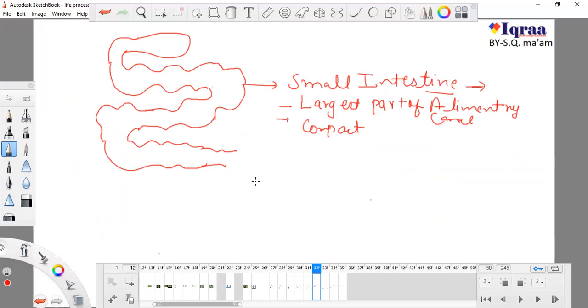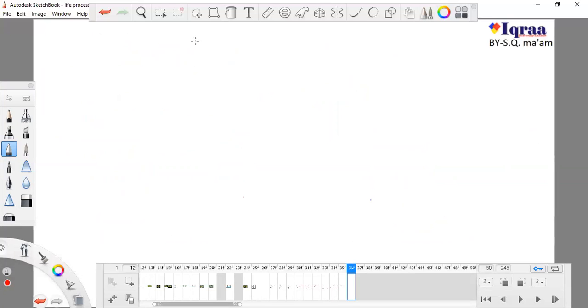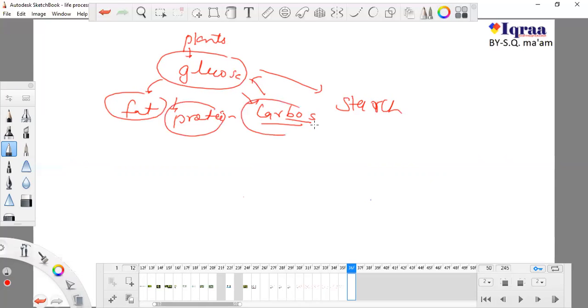Don't forget that we take our food, and if I come to the original point, to the starting, I told you that directly or indirectly we are dependent on plants, and plants produce glucose. From glucose, plants produce fat, proteins and carbohydrates. Carbohydrates are the same as glucose, also known as carbs, but there are some structural changes. Both of them are sweet, and plants also produce starch. So we can eat glucose, fat, protein, carbohydrates, and starch.